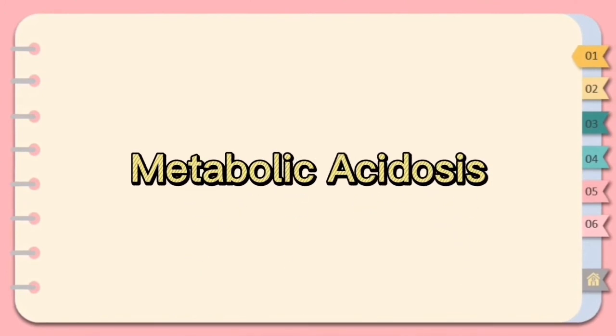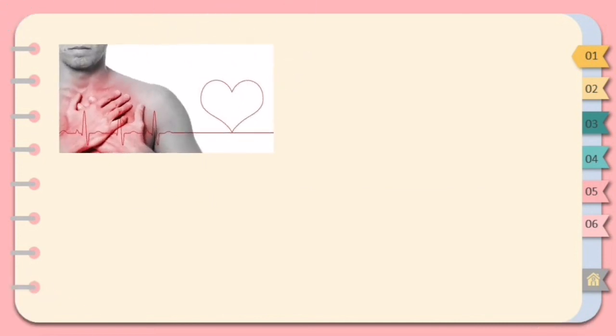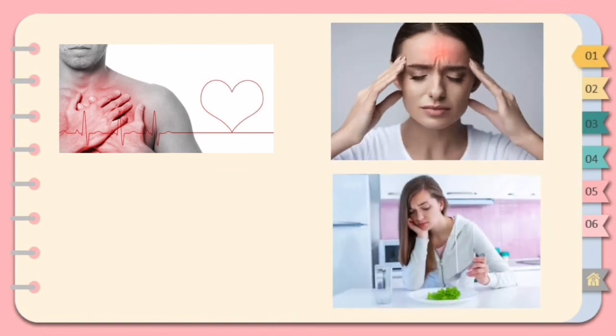Metabolic acidosis is a buildup of acid in the blood or an excessive loss of bicarbonate from the blood. The common symptoms of metabolic acidosis are fast heartbeat, headache, not wanting to eat, or vomiting.